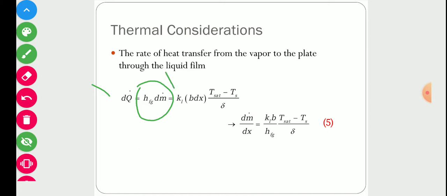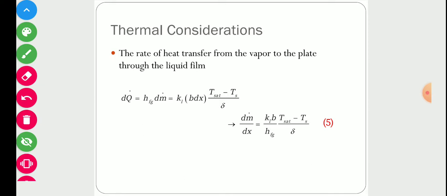K is thermal conductivity, A is area, and area is B into dx, its height times its width. dT is the temperature difference, the saturation temperature minus the wall temperature Ts, divided by the thickness of the medium through which heat is transferring, which is delta.